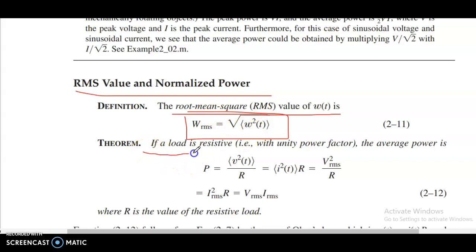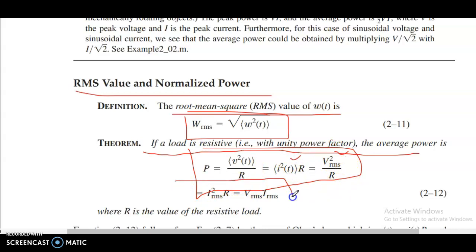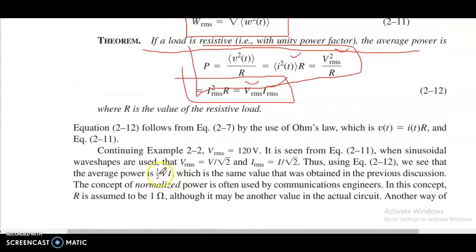If a load is resistive, that is with unity power factor, the average power is P equal to V square RMS divided by R, equal to I square RMS R, equal to Vrms Irms, where R is the value of the resistive load.